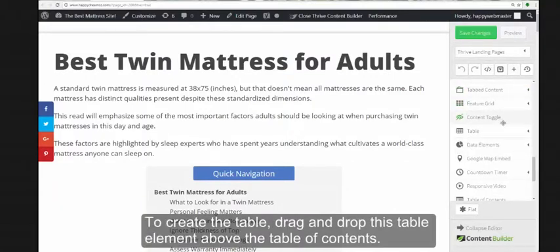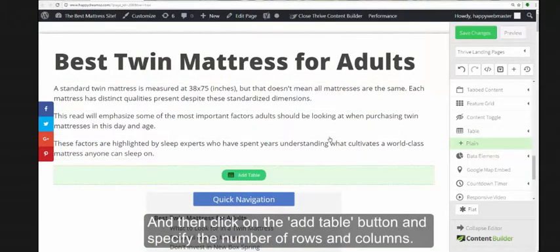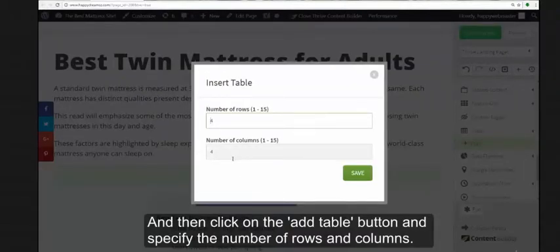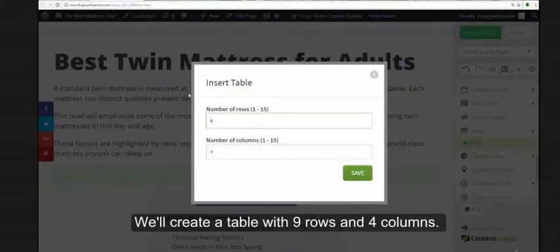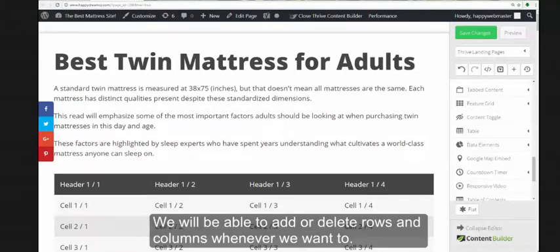To create the table, drag and drop this table element above the table of contents, and then click on the Add Table button and specify the number of rows and columns. We'll create a table with 9 rows and 4 columns. We'll be able to add or delete rows and columns whenever we want to.